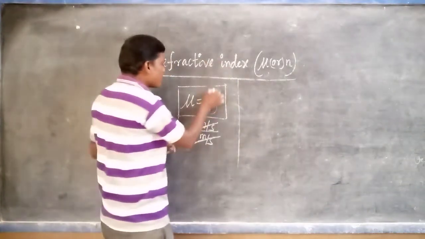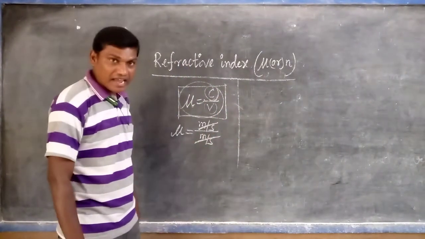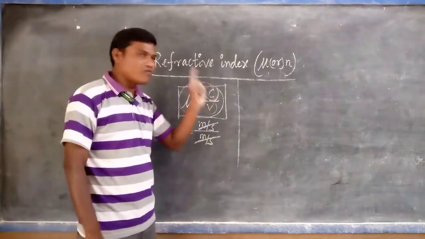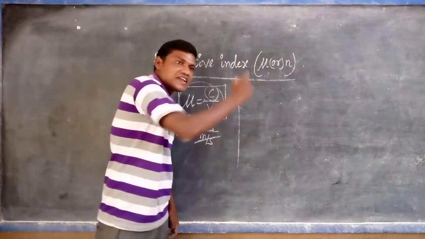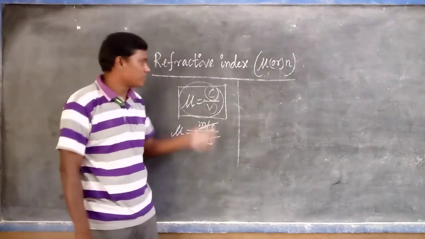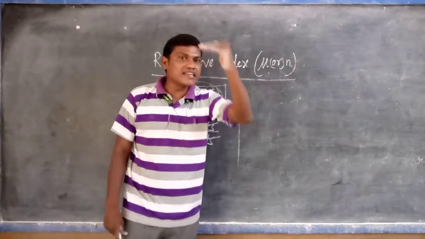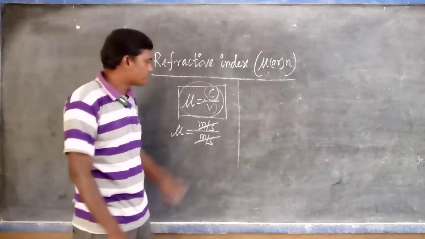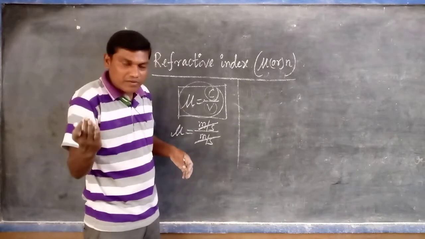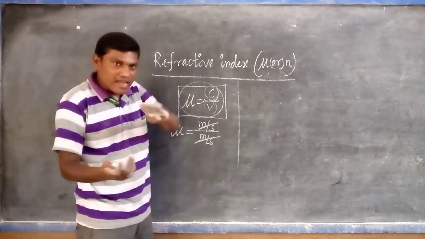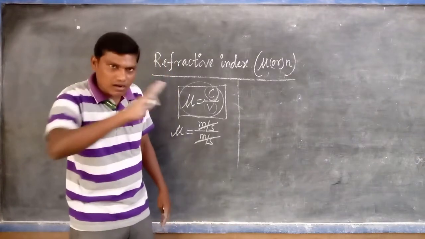Now from this formula, the speed of light in air or vacuum is always constant, that is 3 into 10 power 8 meters per second. Listen very carefully. The speed of light in air or vacuum is 3 into 10 power 8 meters per second. But in any other medium, except air or vacuum, the speed of light is not constant.